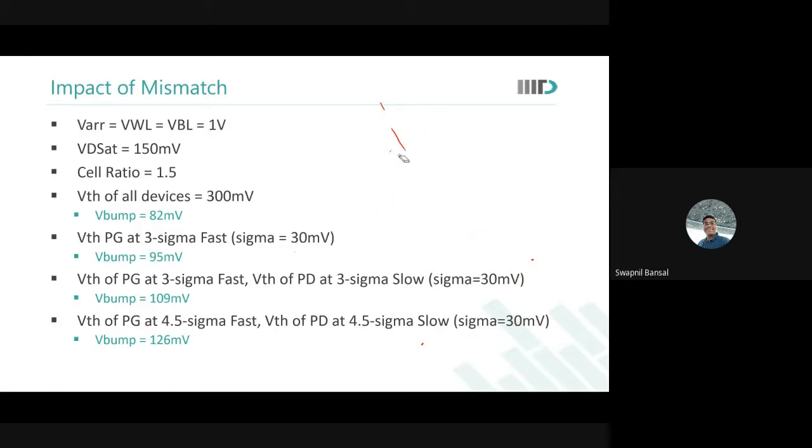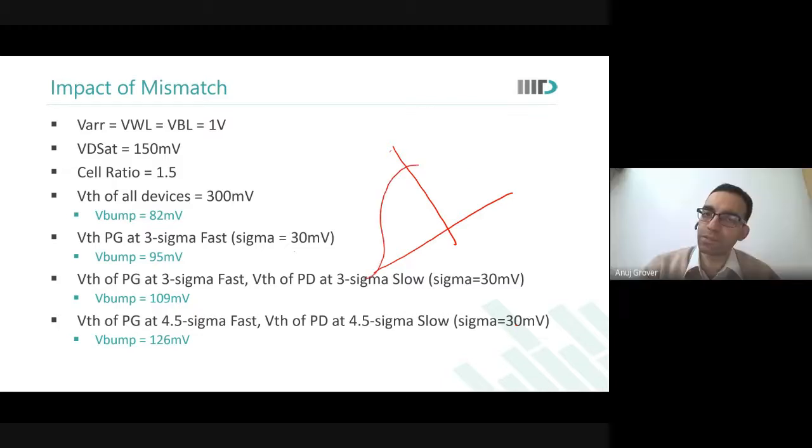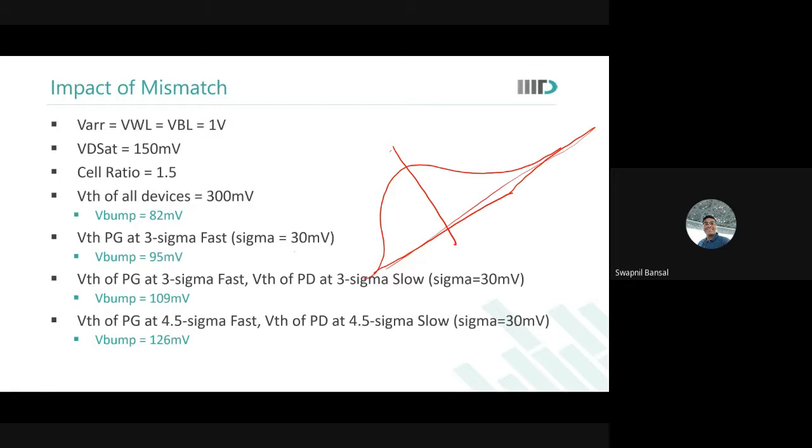So here the samples are basically the samples which we were talking about in the curve. Here the samples are the VTH range from 0 to 300 millivolts. So this is the distribution of VT. Yes. Okay.